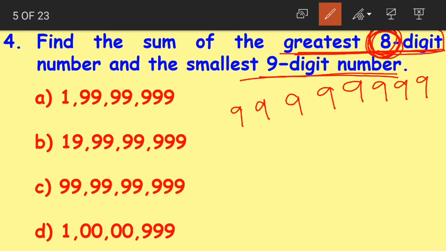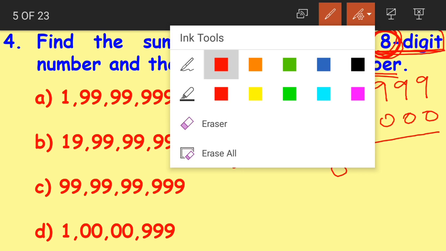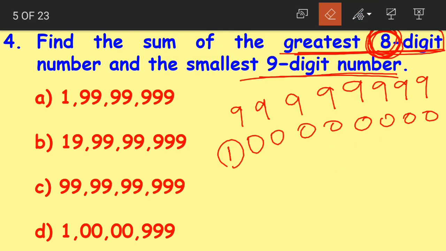And coming to the smallest 9-digit number, the first digit will be 1 and all the remaining digits will be 0. 4, 5, 6, 7, 8. 8 zeros and 1. 8 plus 1 is equal to 9. So this will become our smallest 9-digit number, 1 followed by 8 zeros.